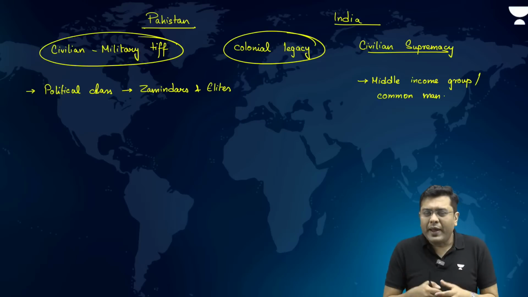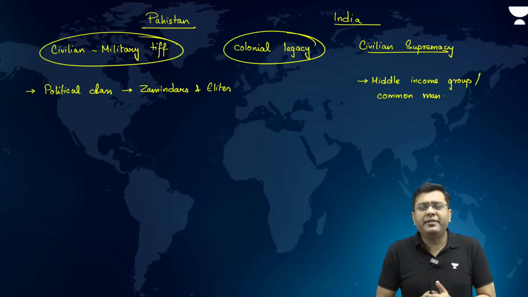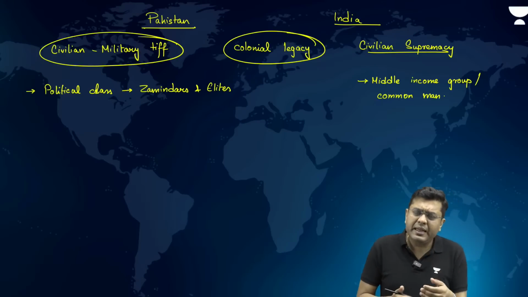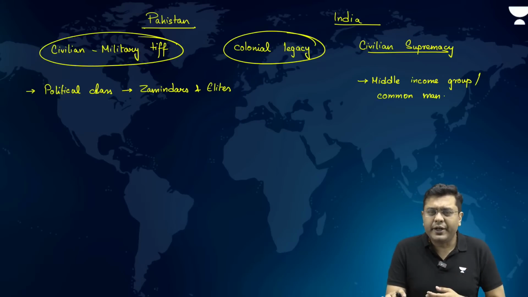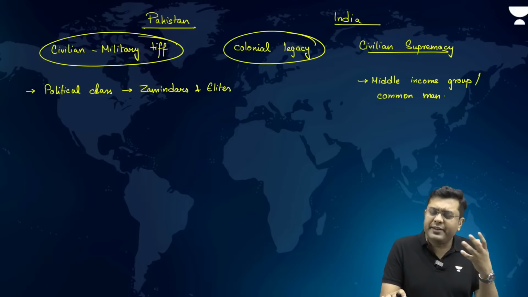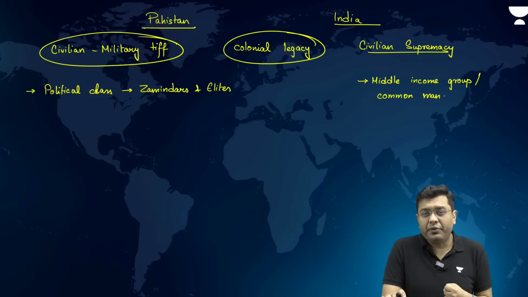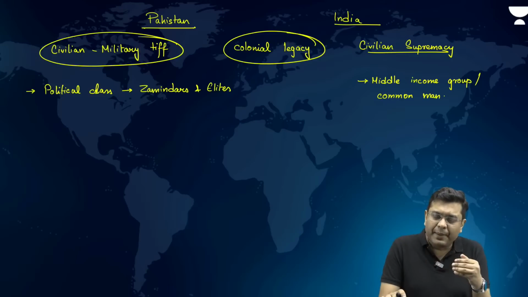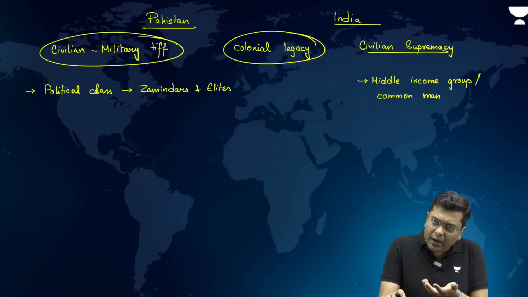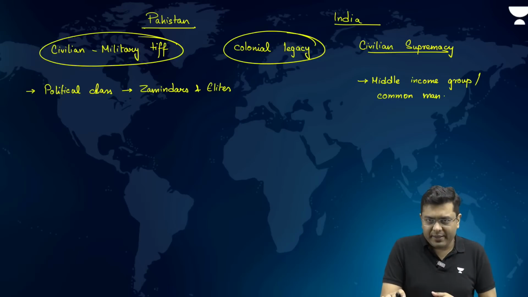In light of recent events in Pakistan, including the recent elections, various political parties have started voicing their opinion against the military establishment and the military leadership. And this has been seen as a coming back of democratic ideals.